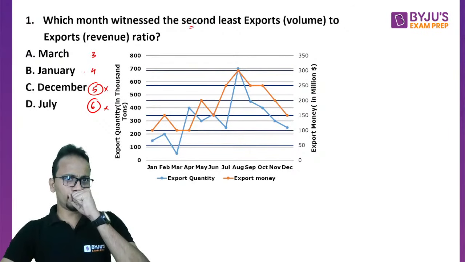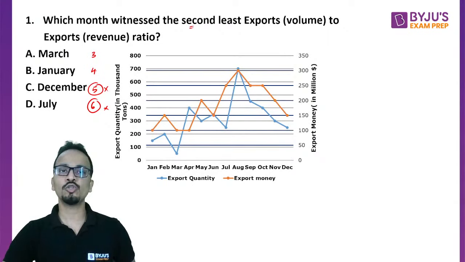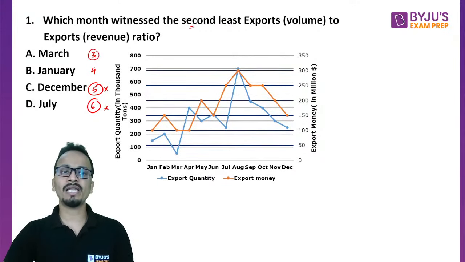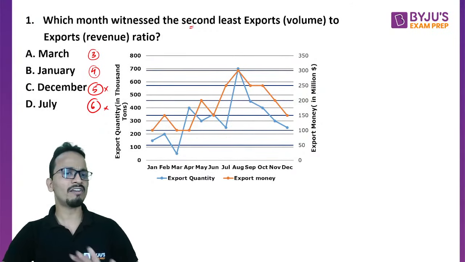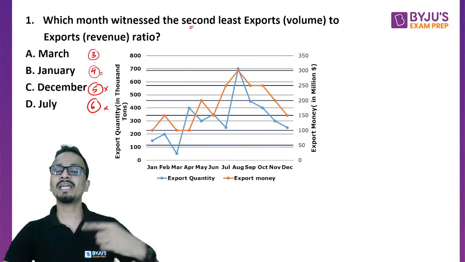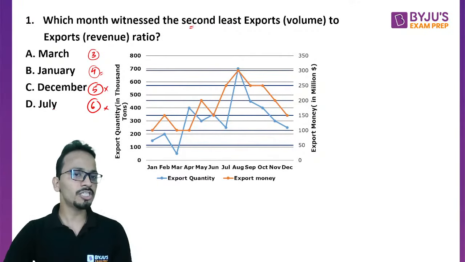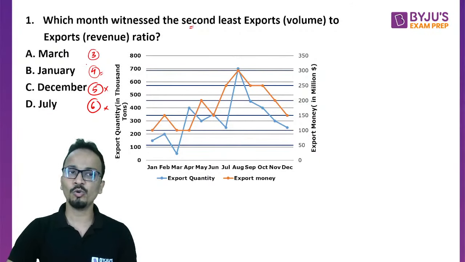Okay. Now answer can be any one of March or January if these are the two values. Okay. Now let's say how these can be the possible answers. Now if let's say in actual March is the lowest value and January is the next higher value, so I could have marked January as the answer, but यहाँ पे March भी answer हो सकता है because the months which are not mentioned in the options, उनमें से किसी ना किसी एक month का lowest value हो सकता है.